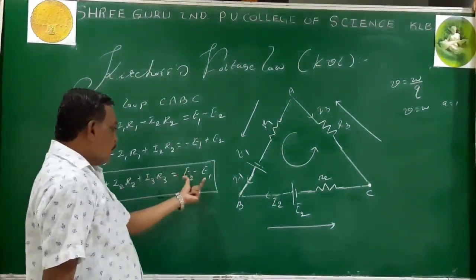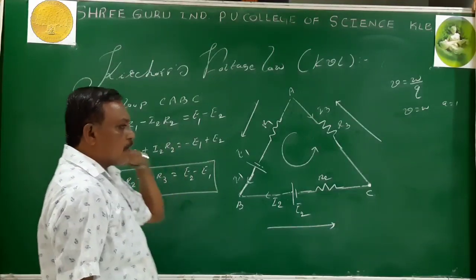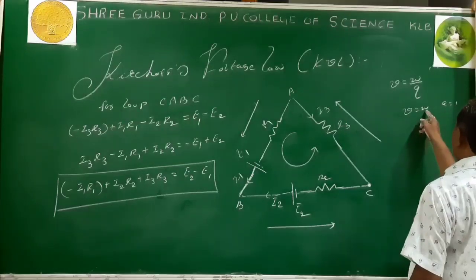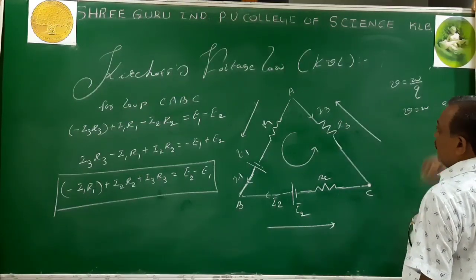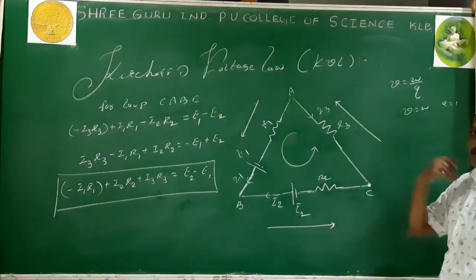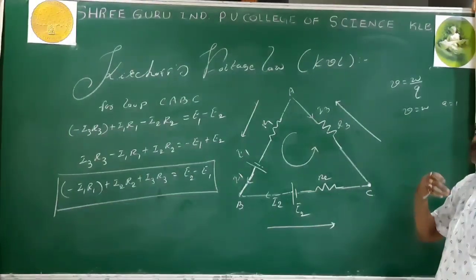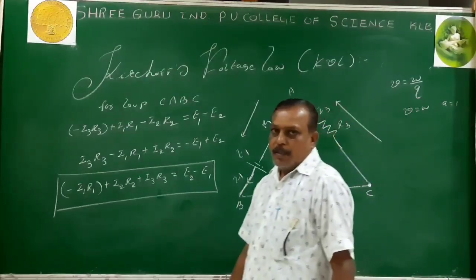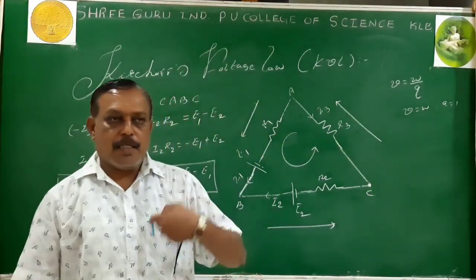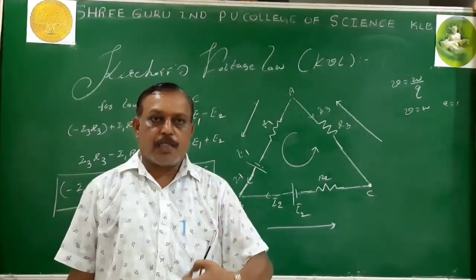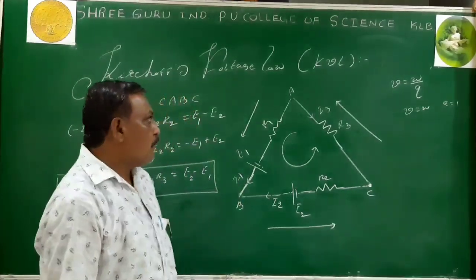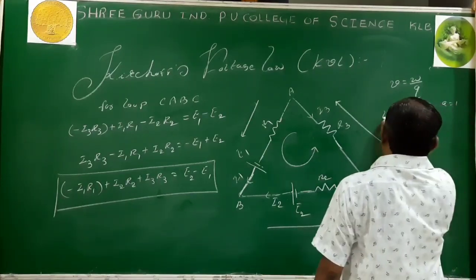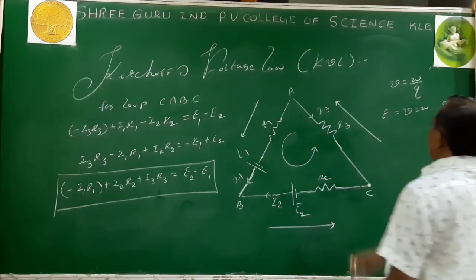EMF is also measured in volt. Similar quantities can be compared. So potential difference equals work done. That is EMF: the amount of work done by the cell to take the unit positive charge once around the circuit is known as EMF. I can call it E equals V equals W.